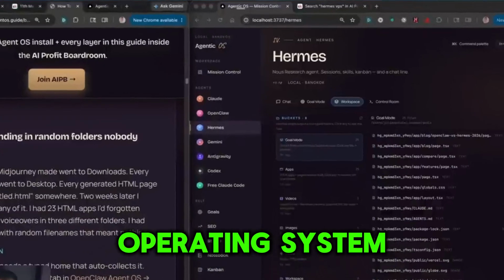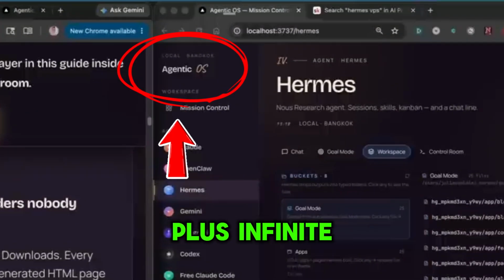Build your own AI operating system. Free 7-layer blueprint plus infinite context memory.